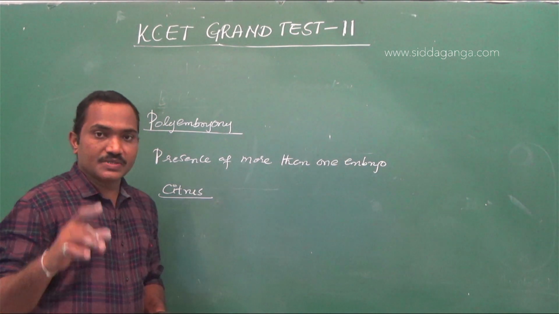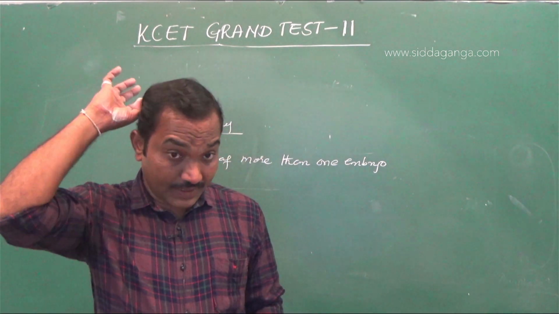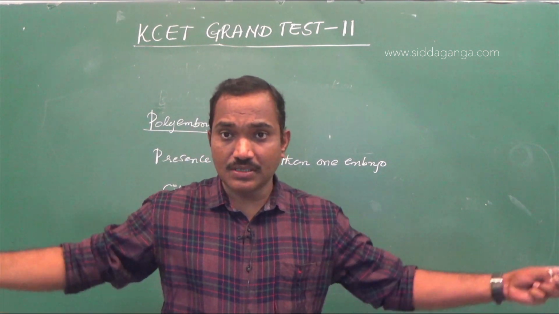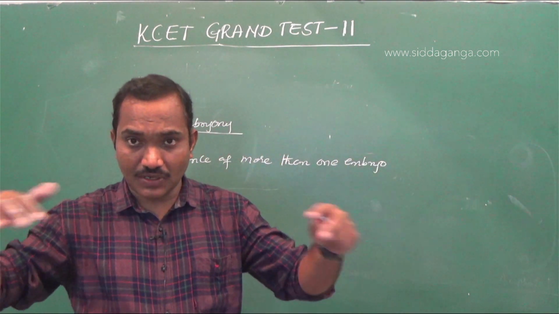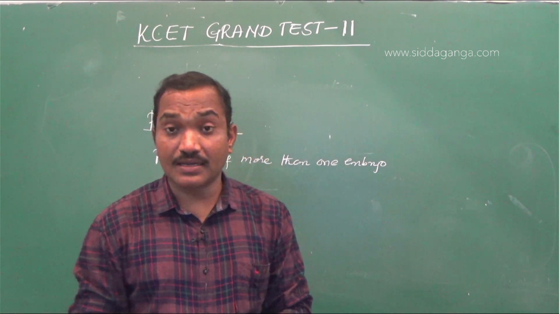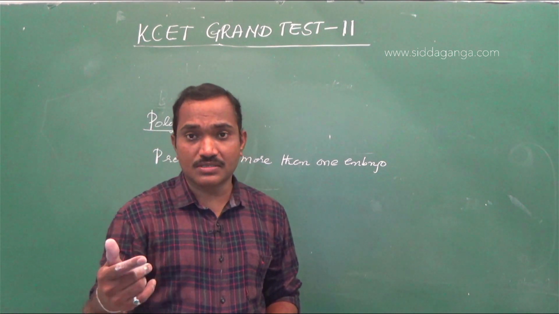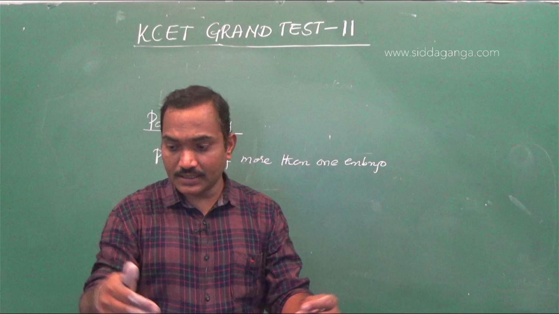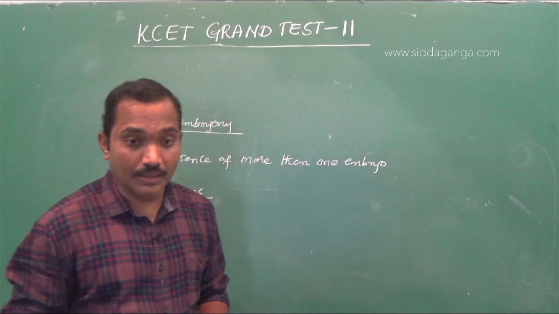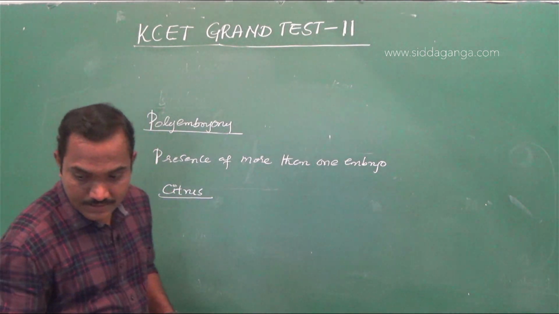So generally there will be a single embryo sac formed, monosporic what we call. In angiosperms we say monosporic. One embryo sac will be formed and there will be formation of one embryo. Sometimes what happens, the nucellar cells, the adjacent cells of the embryo sac, may enter into the embryo sac and start behaving as the zygote and develop into embryo. You know that nucellar cells are diploid cells. When they enter the embryo sac, they also start behaving as zygote and develop into embryo. So that condition is called polyembryony. That is seen in case of citrus.